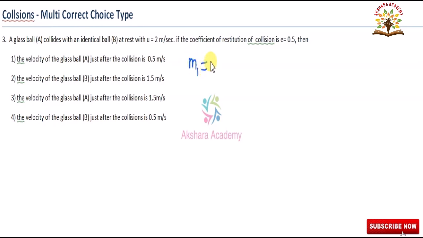Given M1 is equal to M2 is equal to M. U is equal to 2 meters per second. E is equal to 0.5.